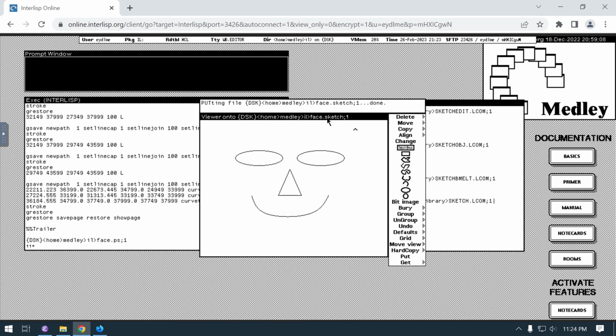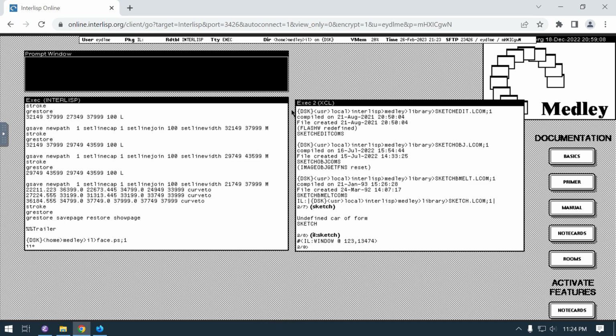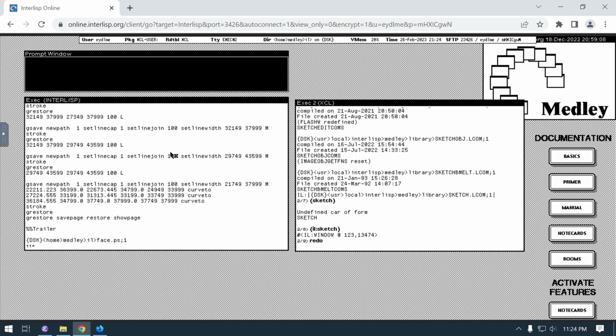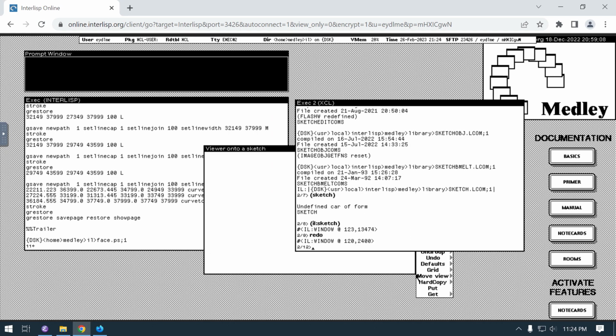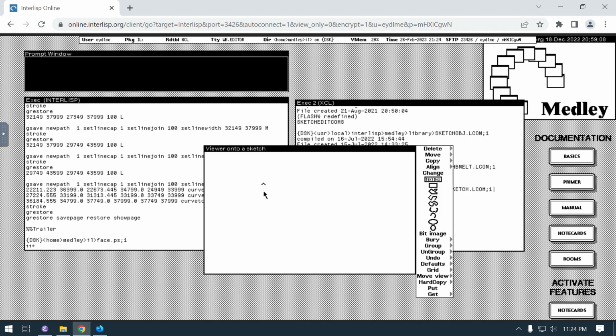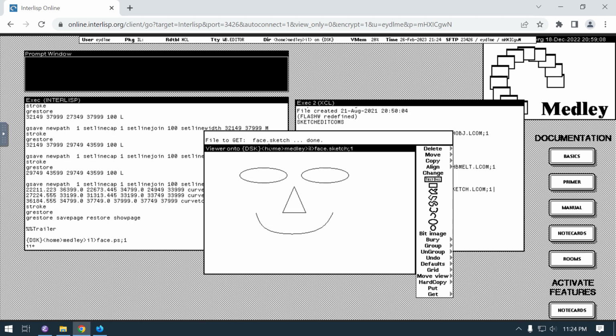And then if I was to come over here and close this, and then just rerun this, so I'll just say redo. Well, over here, I don't need to be in all caps, so it won't be. And then if I say get, it'll ask me. And then I named it face.sketch. Then I can bring that back up.